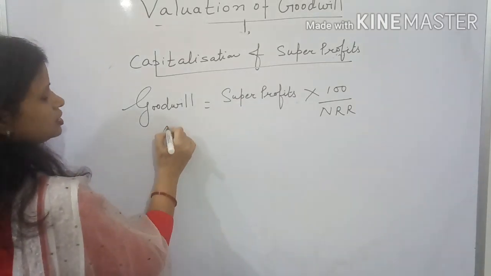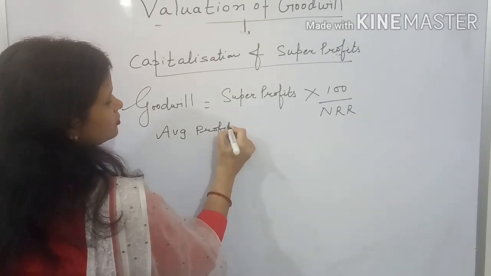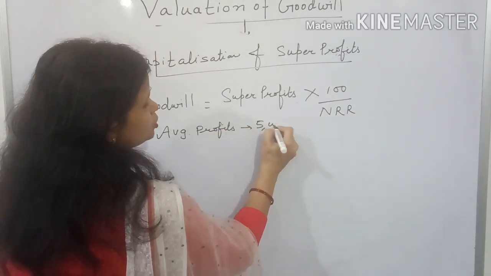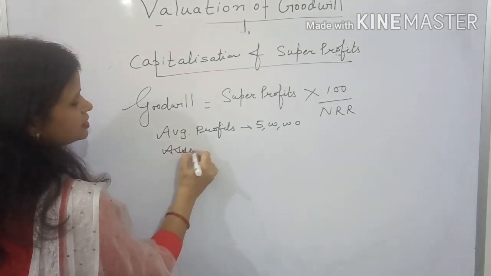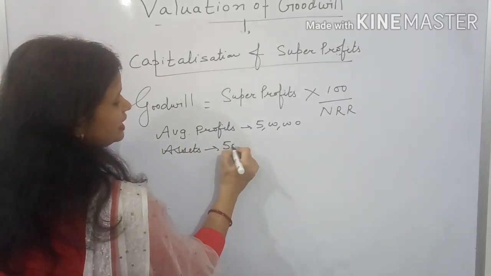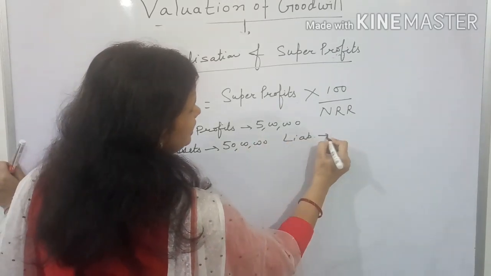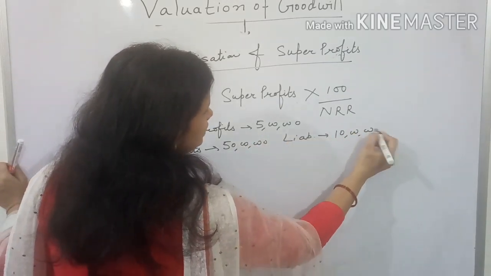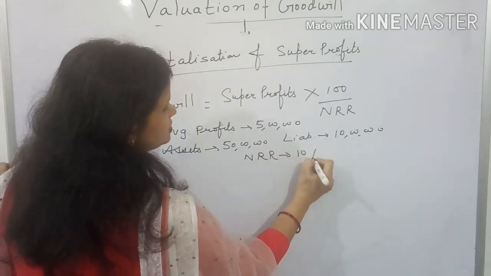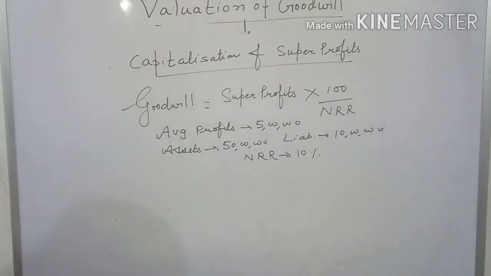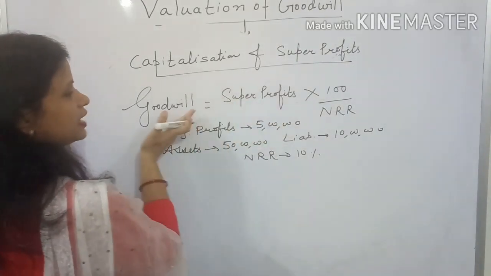Again, take the same question. In the question you are given average profits. How much average profits are given in the question? 5 lakh. Then assets are given to be 50 lakhs. Liabilities are given to be 10 lakhs. And the normal rate of return is given to be 10%. Then first you will calculate super profits, then by capitalizing super profits you can calculate goodwill.